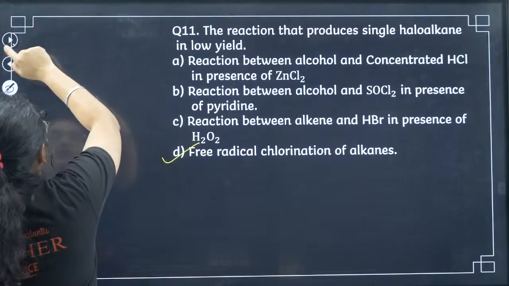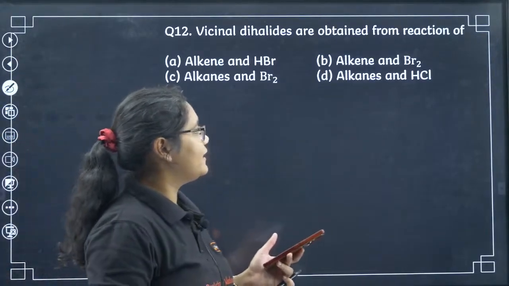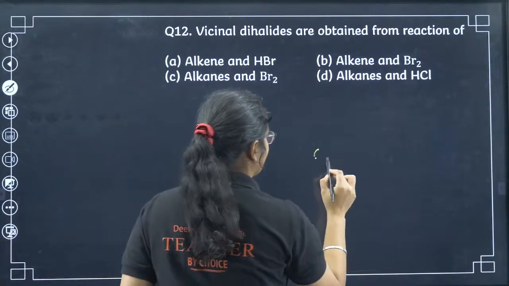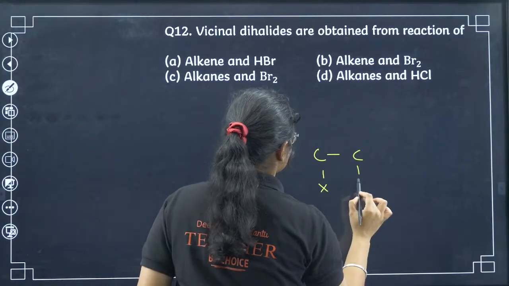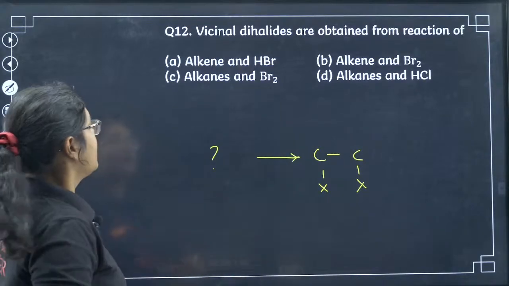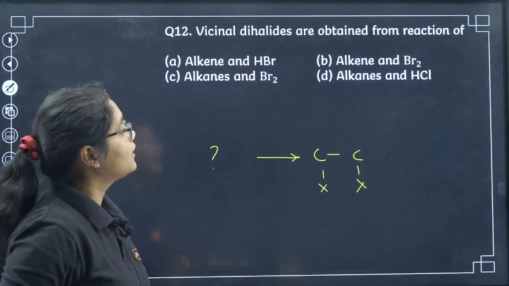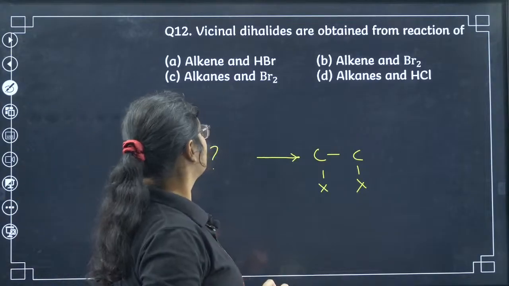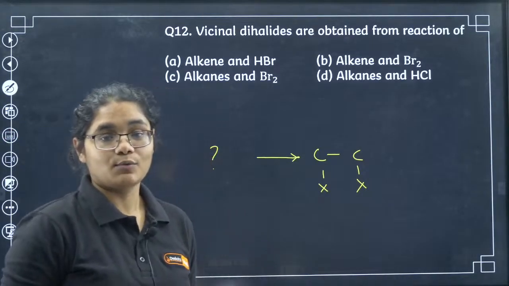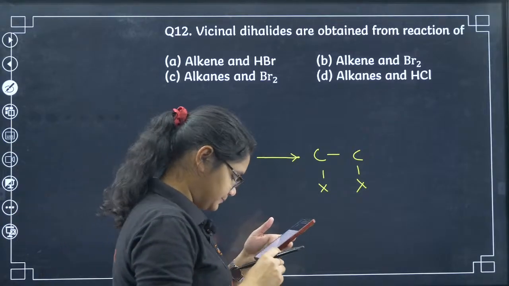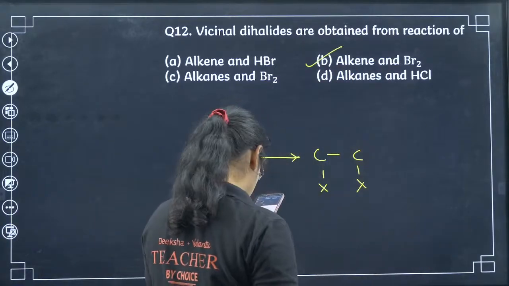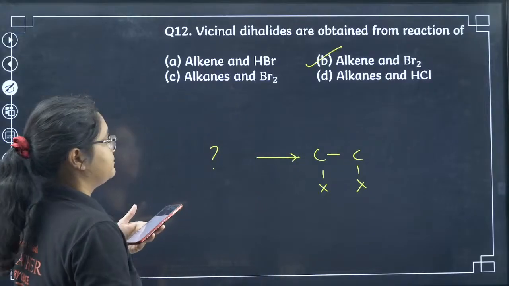12th question: vicinal dihalides are obtained from the reaction of... we want vicinal dihalides. So which reaction will give you that? Alkene plus HBr, alkene plus Br2, alkanes and Br2, alkanes and HCl. What will be the reaction here? Yes, Neon is correct, and Sudhanva, it is not C, it is B.